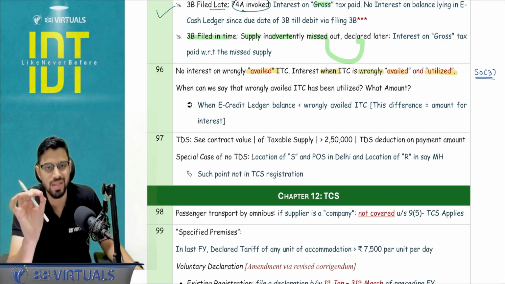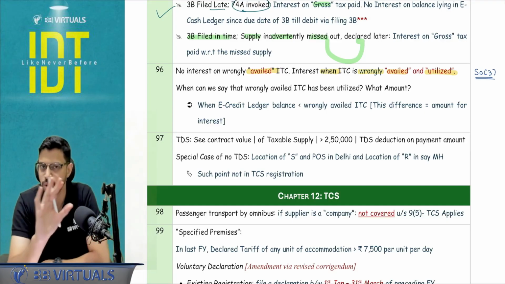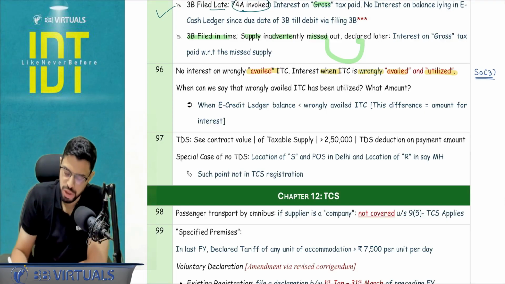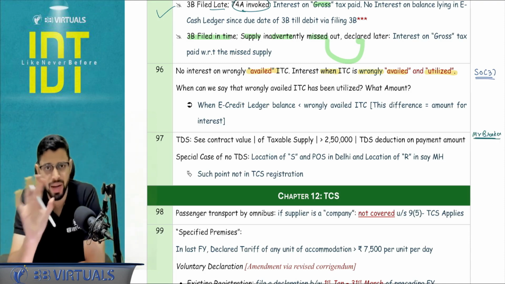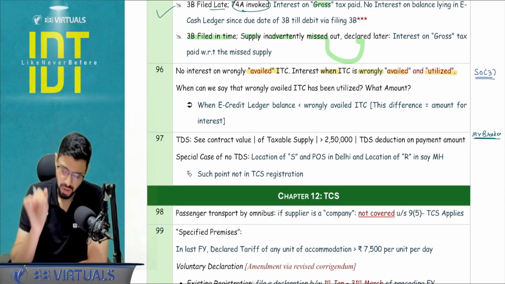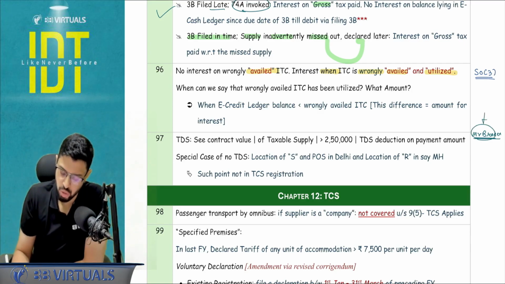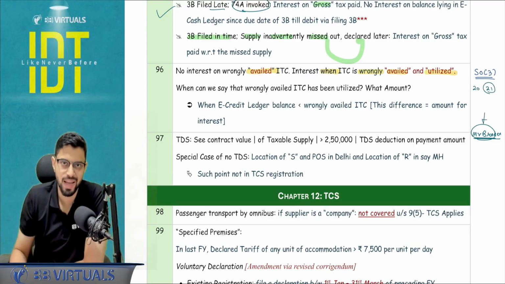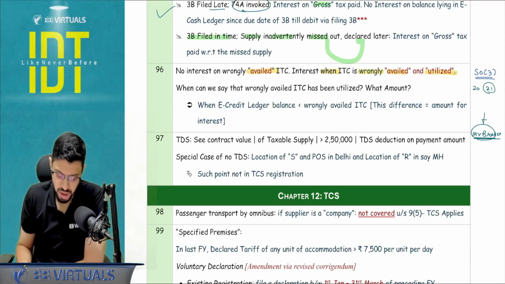I hope you're able to understand this, because unless you do a question on this, you will not get it. I will tell you there is a question with respect to Mr. Broker, because right now the focus is not on questions, but if you do that question, you will understand what I'm trying to say. Okay, so that Mr. Broker question, please do that. Basically, if the date of utilization is coming at the 20th, then from the 21st only we are going to be charging the interest, because ICI considers the next day only for the interest calculations.